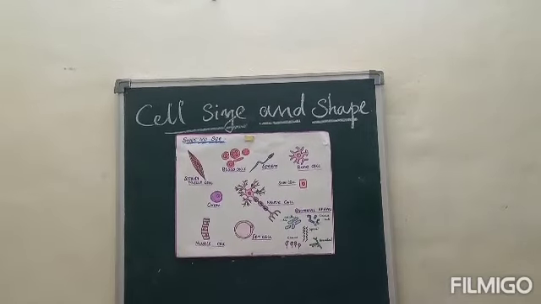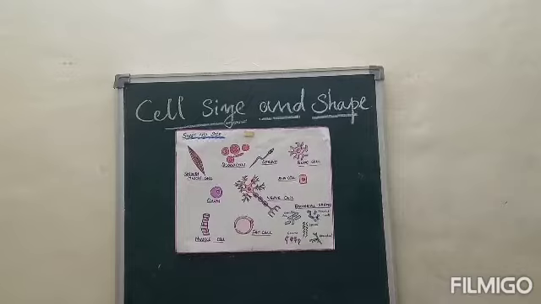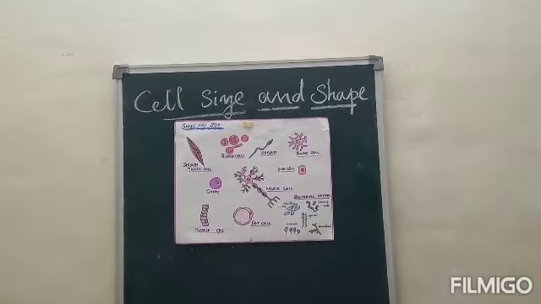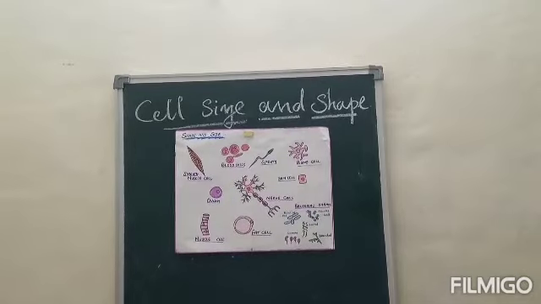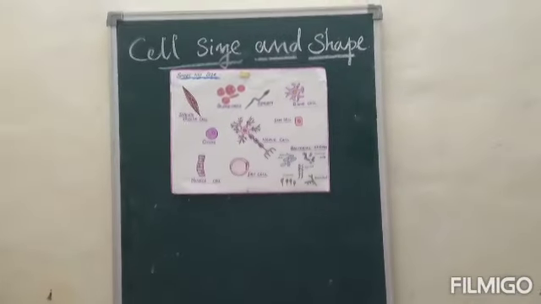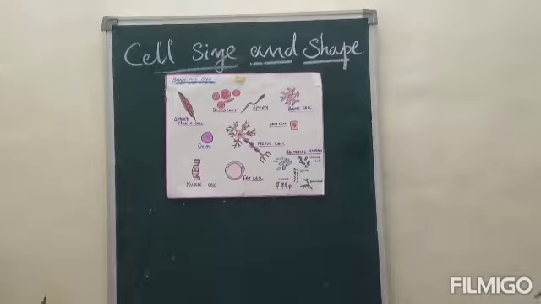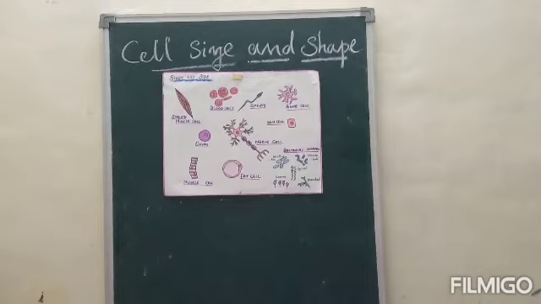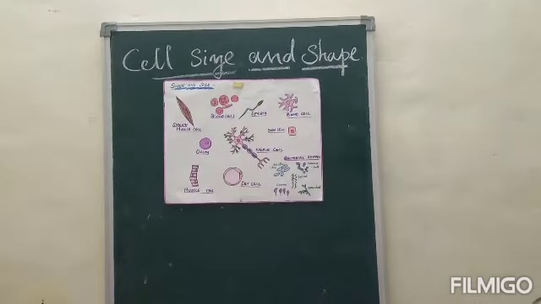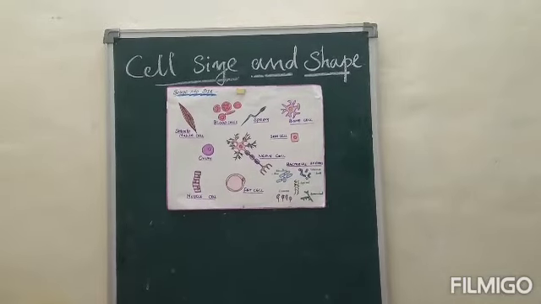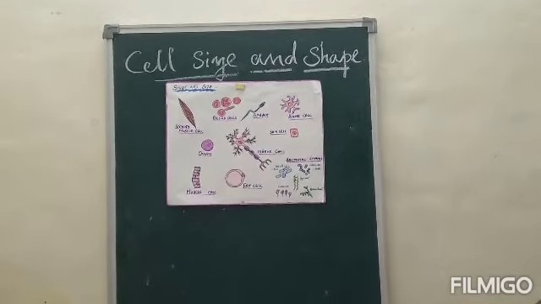In this topic, we have one important question: why is the cell called the structural and functional unit of life? Answer: a cell is capable of carrying out all the life functions such as nutrition, excretion, respiration, etc. Hence, a cell is called the functional unit of life.